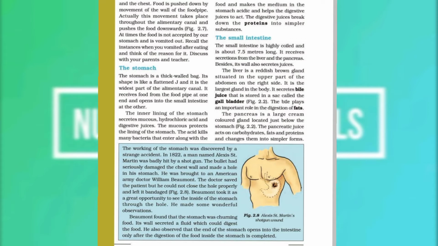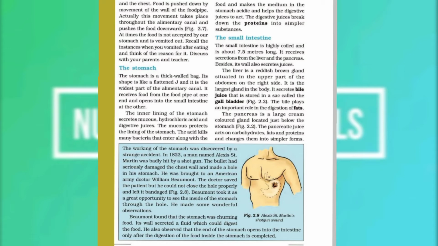The inner wall of the stomach contains gastric glands, and these glands secrete gastric or digestive juice, mucus and hydrochloric acid. The mucus protects the lining of the stomach, and the hydrochloric acid kills many bacteria that enter along with the food and makes the medium in the stomach acidic, and helps the digestive juice to act. The digestive juice breaks down the protein into simpler substances.